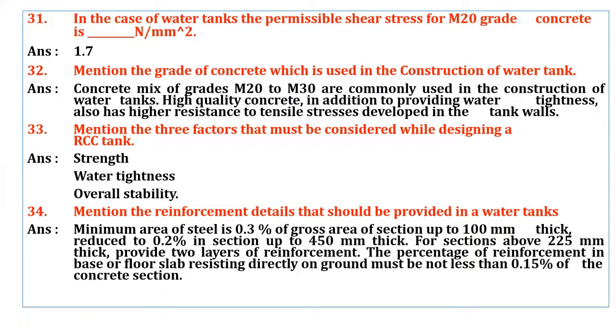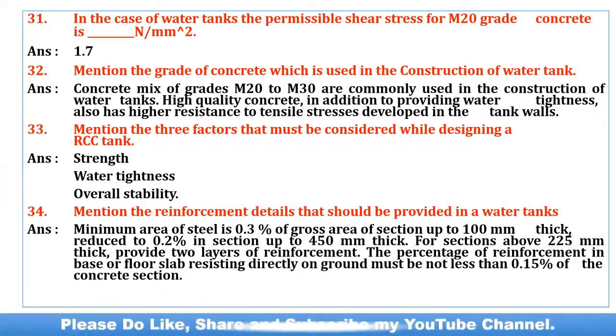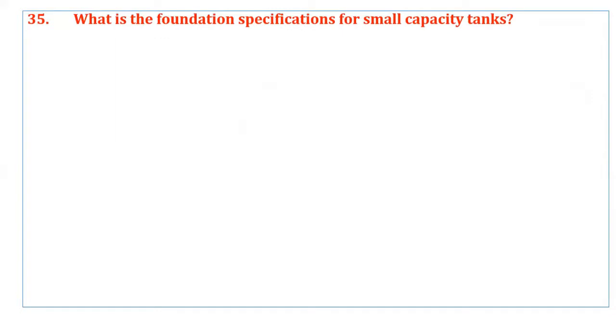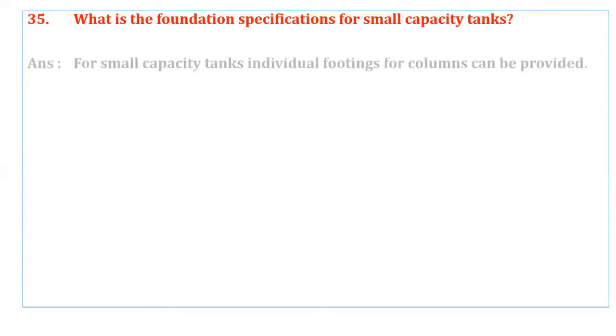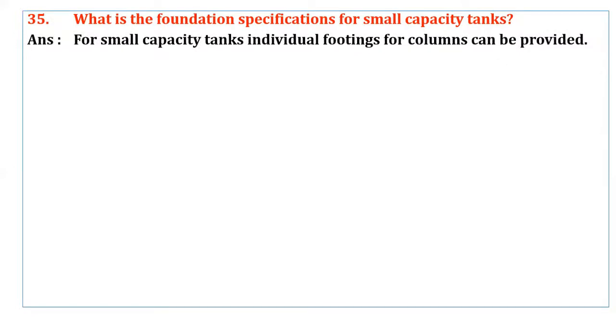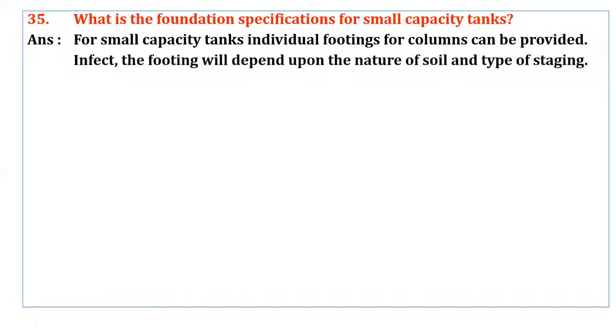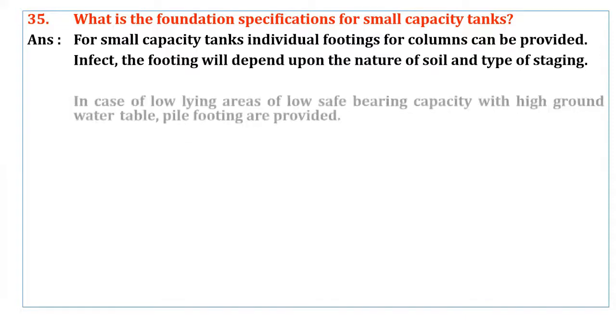Okay. Next, coming to next question here. What are the foundation specifications for small capacity tanks? For small capacity tanks, individual footings for columns can be provided. In fact, the footing will depend upon the nature of the soil and type of staging.